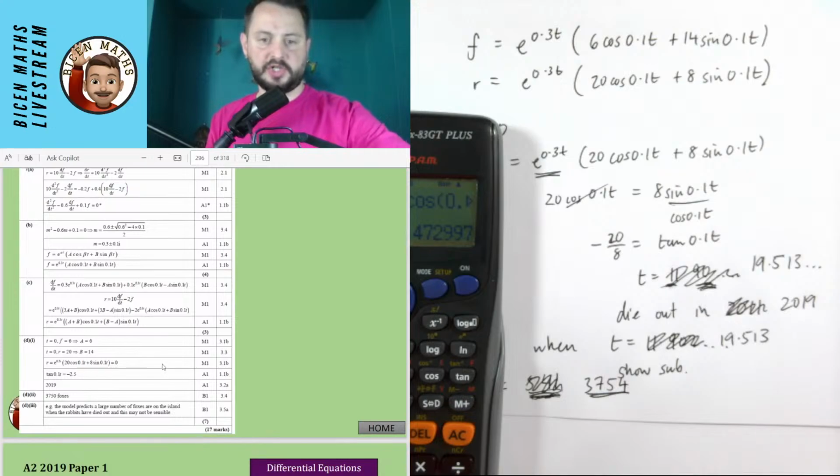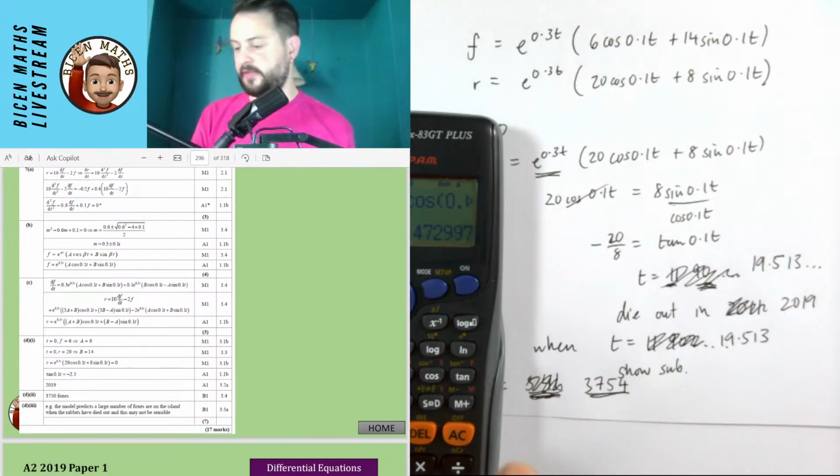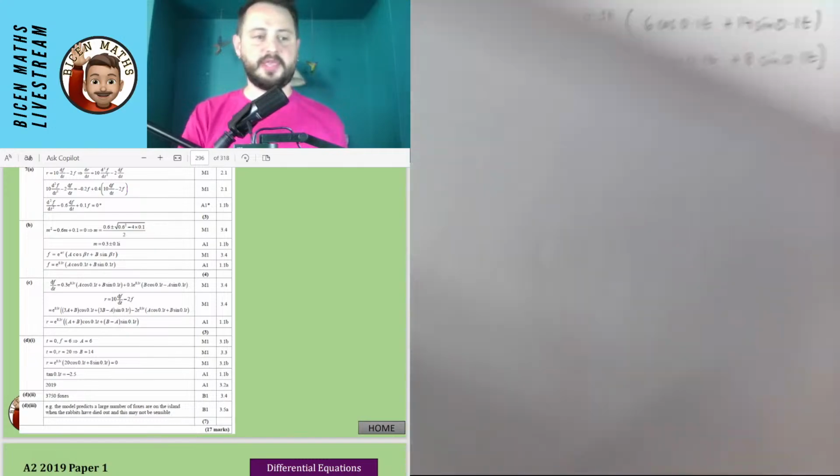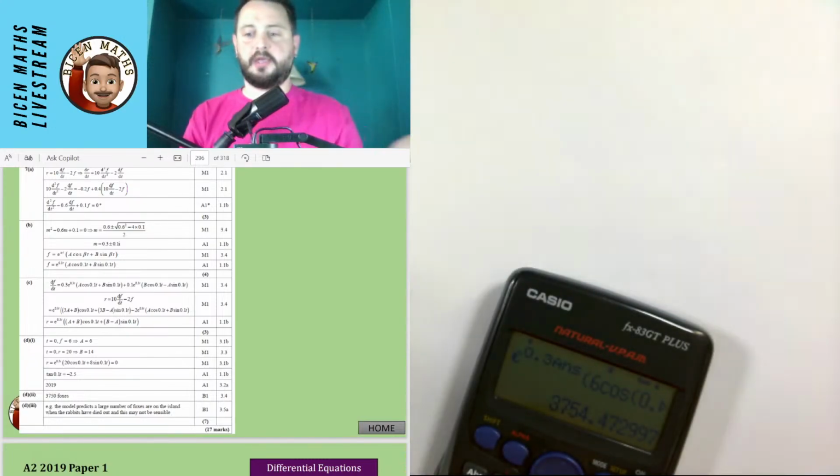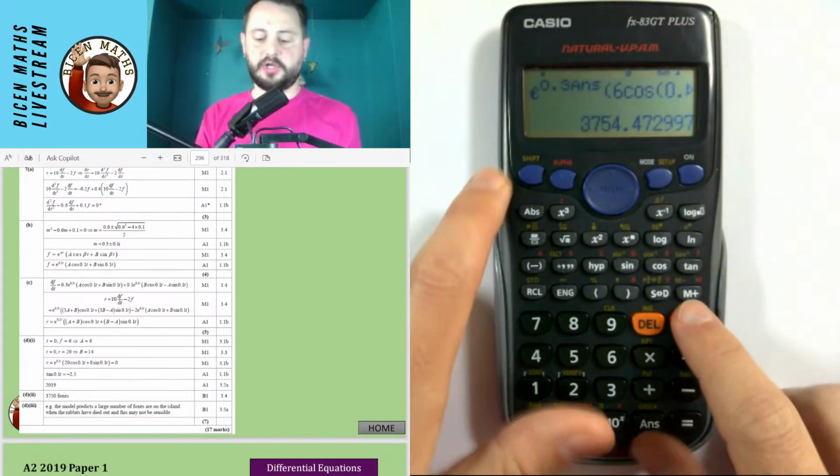So they've said the model predicts a large number of foxes on the island when the rabbits have died out, and this may not be sensible because they wouldn't have enough food or something like that. So apologies for my little negative that I missed there, but hey ho, it's easy to make these mistakes, particularly when you're on camera. I can't believe how long that question just took.